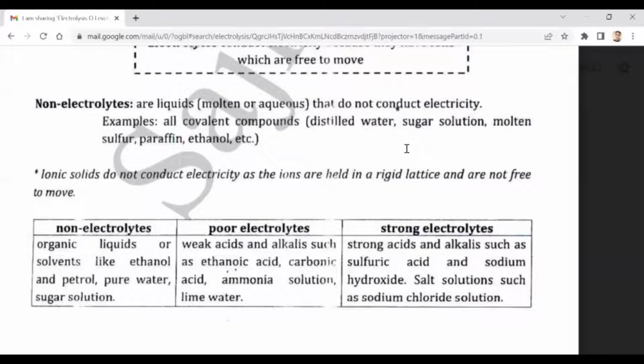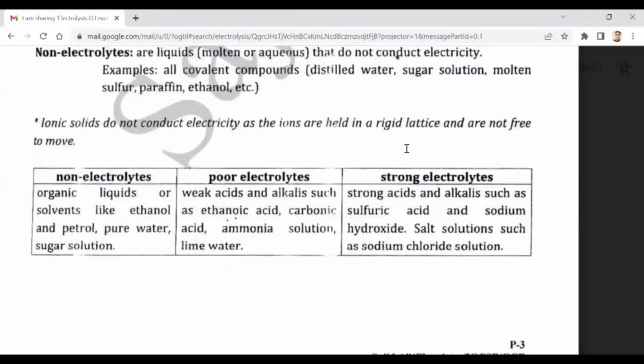Now, ionic solids do not conduct electricity as their ions are not free to move. They are fixed in their position. But when they are in molten state or in their aqueous solution, they conduct electricity. Okay, beta?